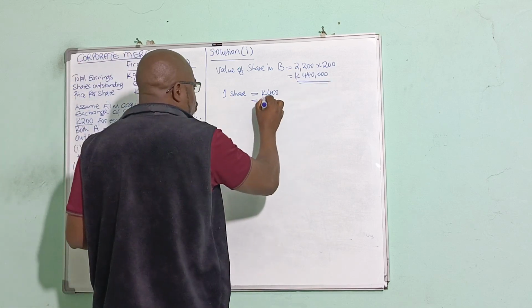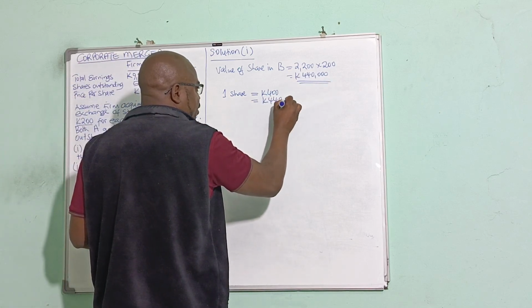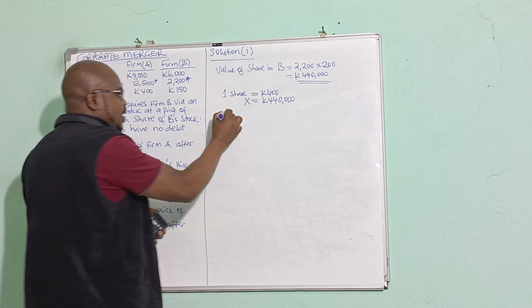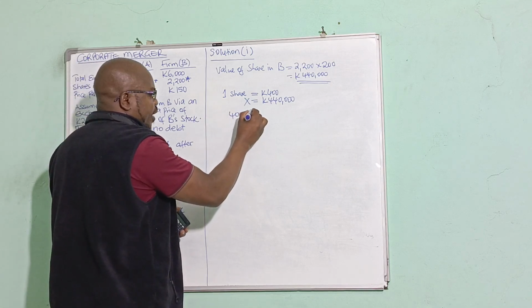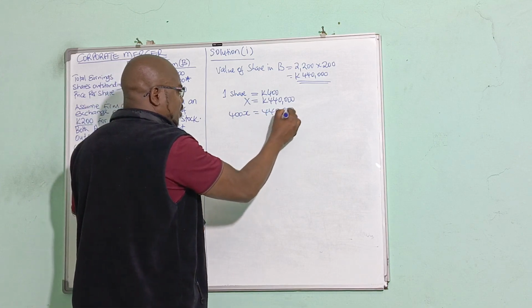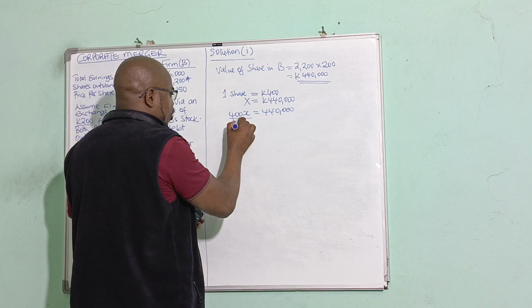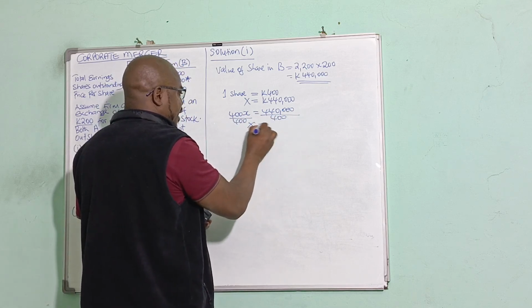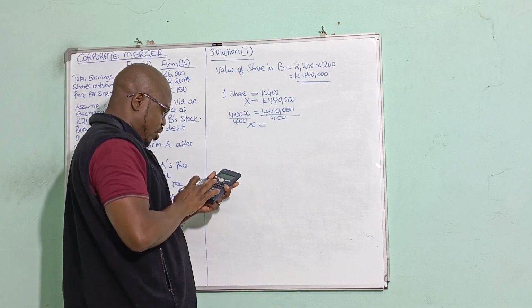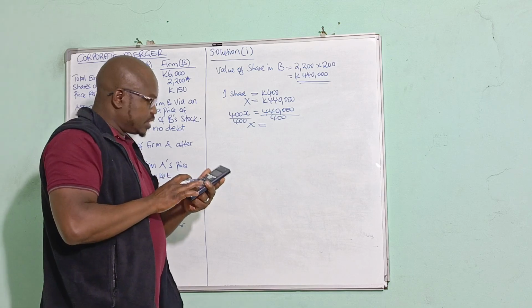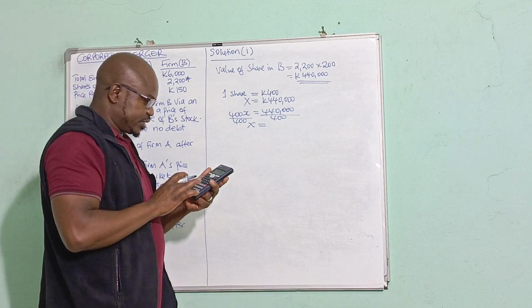So we will say 440,000 over x, and we cross multiply quickly. We have 400x is equal to 1 multiplied by 440,000. 400 here, 400 that side, we have x being 440,000 divided by 400.